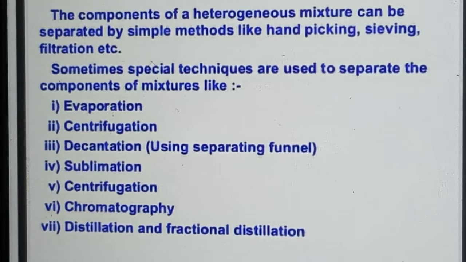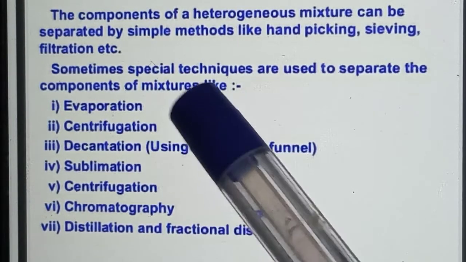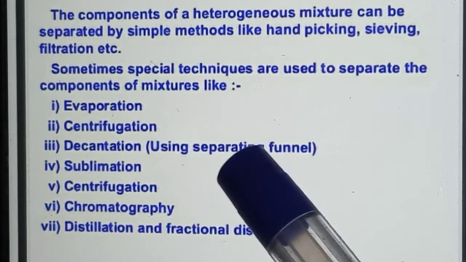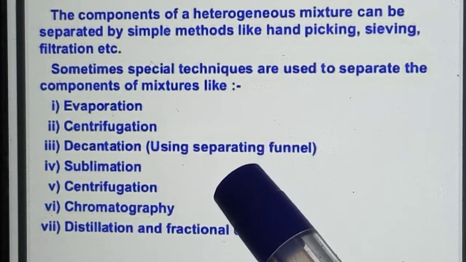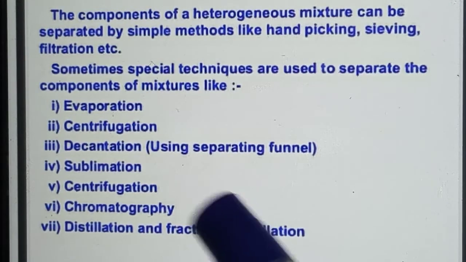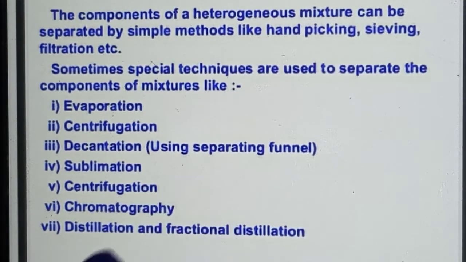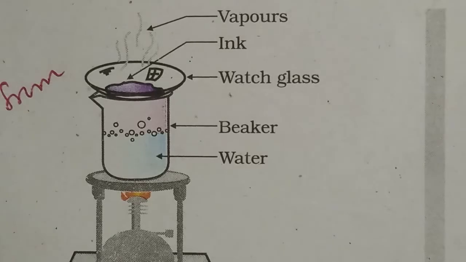So what are the things? Evaporation, centrifugation, decantation, sublimation, chromatography, distillation and fractional distillation. One by one we can see now. First we are going to see evaporation. Everybody knows evaporation. What is meant by evaporation?